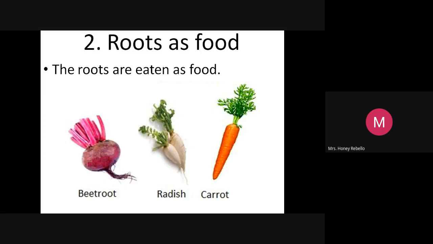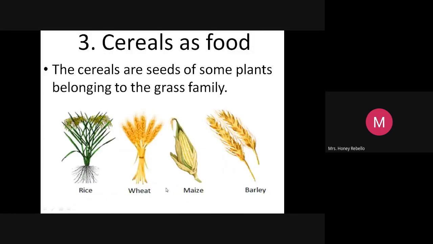Now, Akshara finished. Now it is Akshaya's turn. Akshaya. Now just see the next picture. Akshaya, tell me any one cereal over here that you can use as food. Rice, wheat, maize, barley. You're taking a lot of time. Never mind.